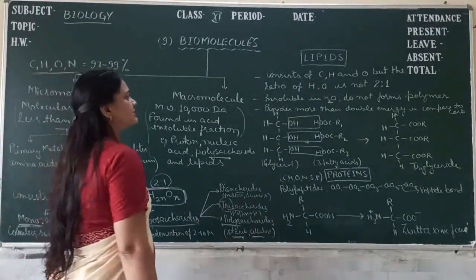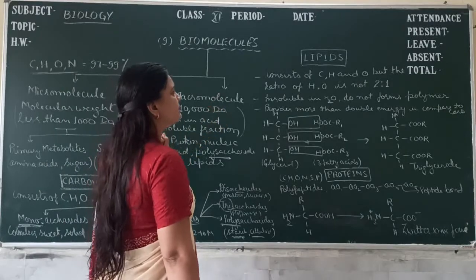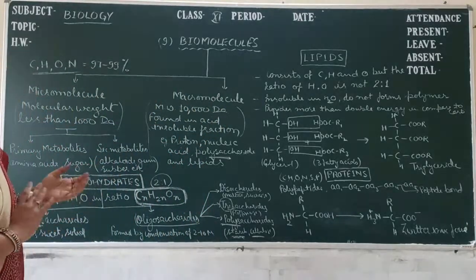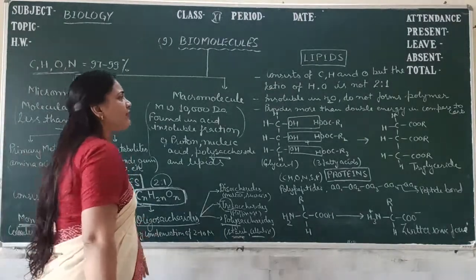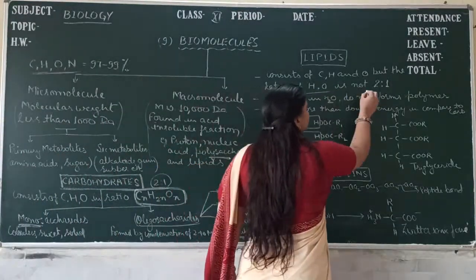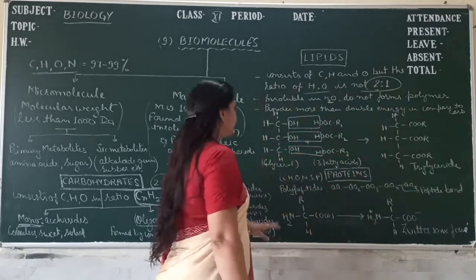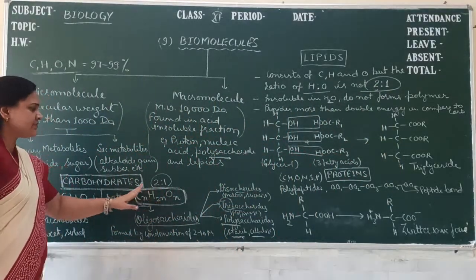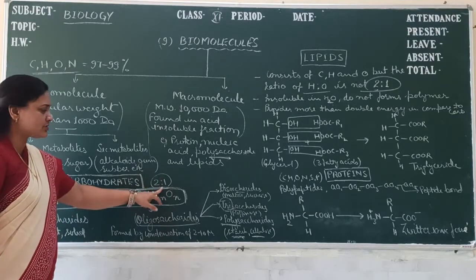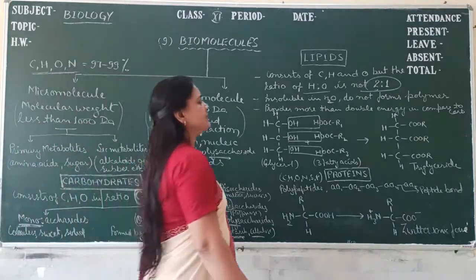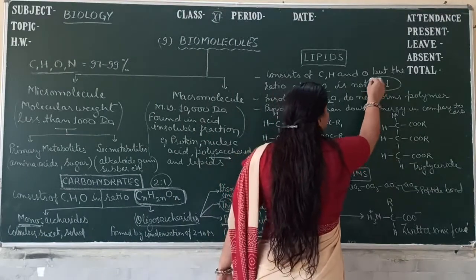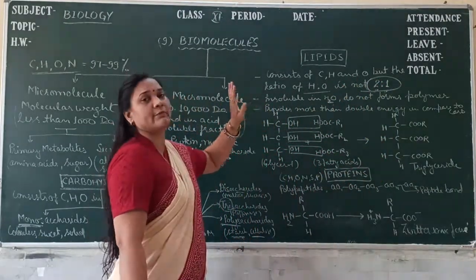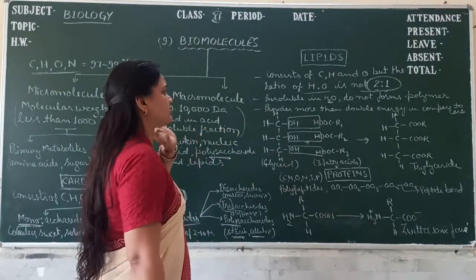Now we come to the lipids. What are lipids? Lipids are the molecules which consist of carbon, hydrogen and oxygen, but the ratio of hydrogen is not 2:1. We have seen earlier that the ratio in carbohydrate is always 2:1, but in lipids it's never 2:1. Otherwise both carbohydrate and lipids are made up of carbon, hydrogen and oxygen.